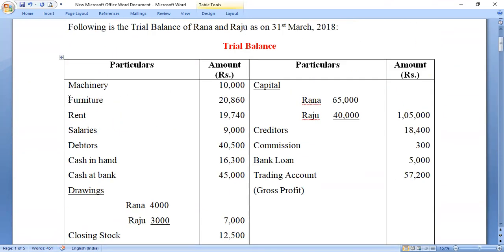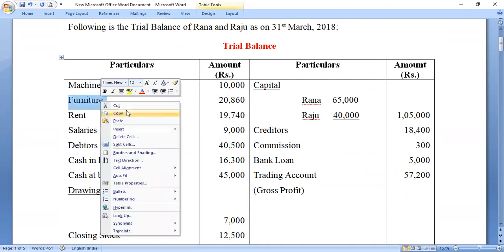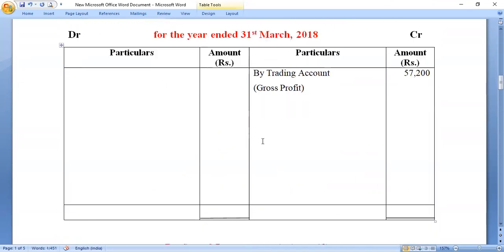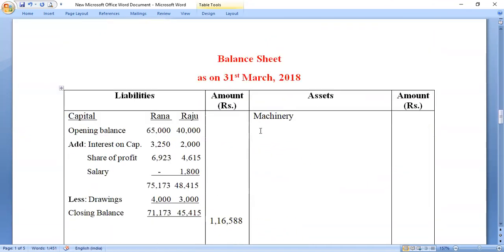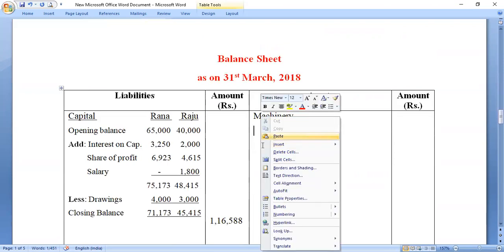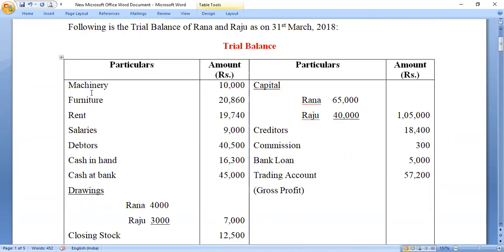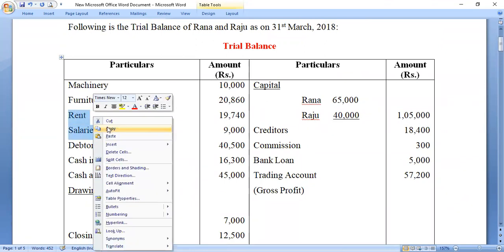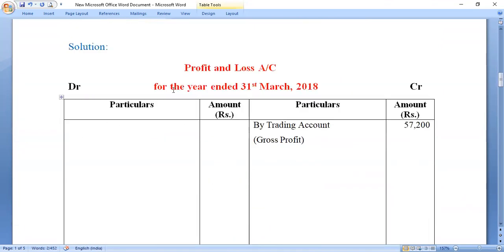Then furniture. Where am I going to put this furniture? Furniture also will go in balance sheet. And this is the balance sheet. So here I put the furniture. Then the next item is rent. Rent and salaries. These two are indirect expenses. So I'm supposed to put them in the debit side of profit and loss account.